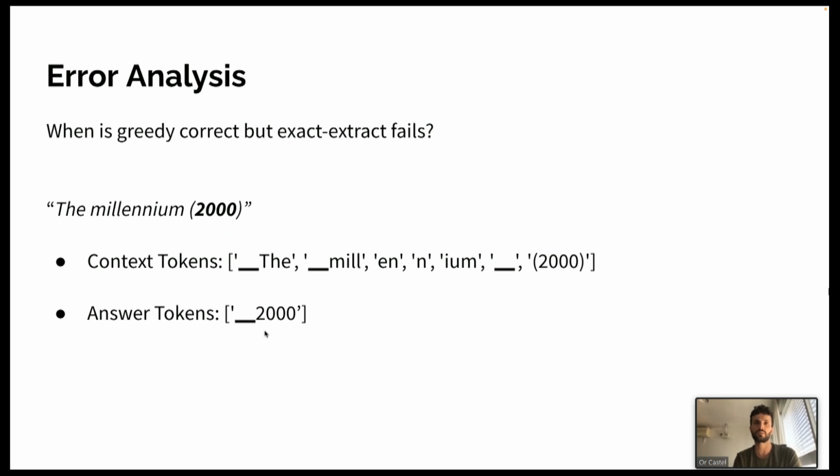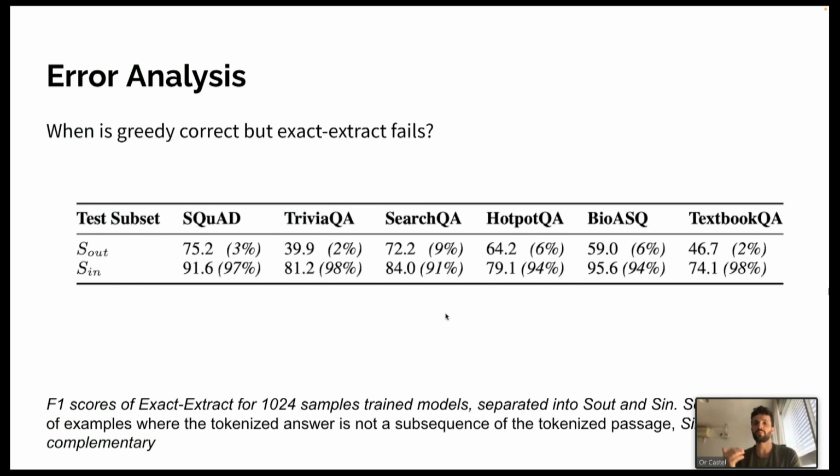For instance, here 2000 as a single token, and here 2000 surrounded by parentheses. We've separated the test set into samples where the tokenized version of the annotated answer is contained in the tokenized context, that's S in, and its complementary set, that's S out. In parentheses here, the percentage, you see how much of the whole test set each group is, the size of it.